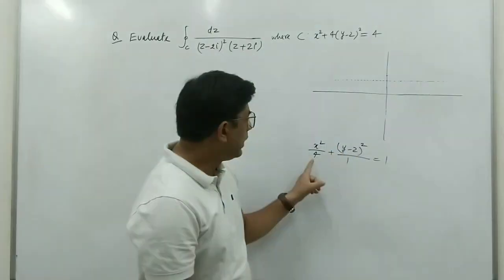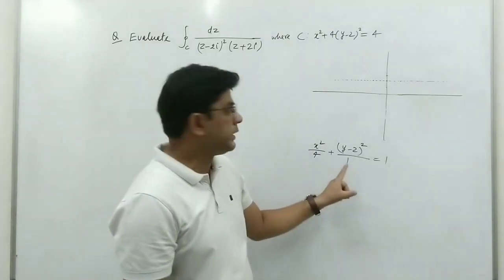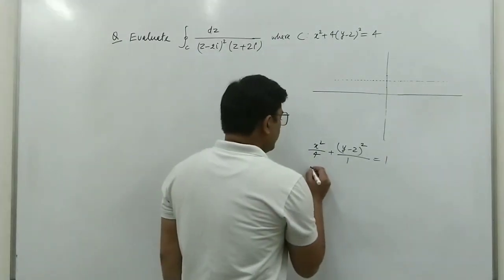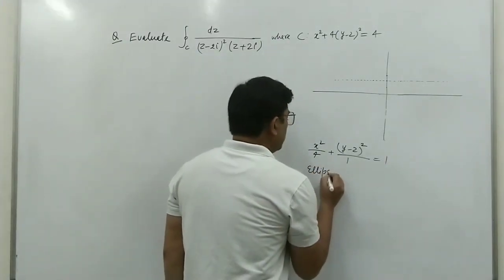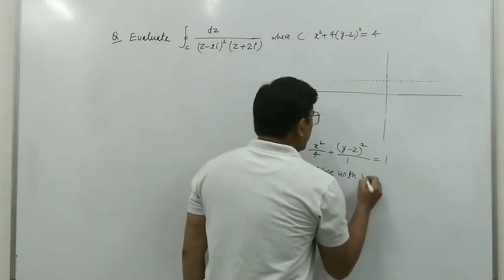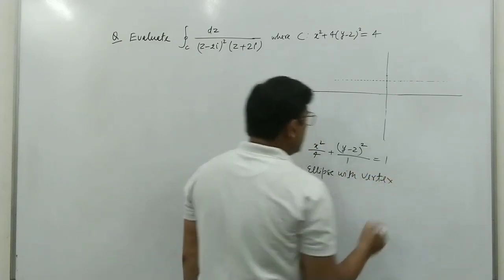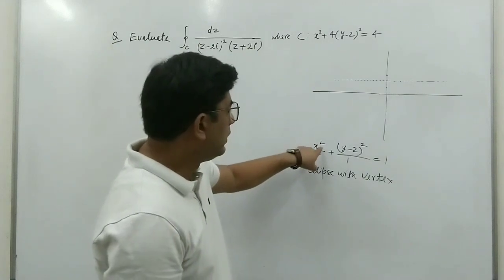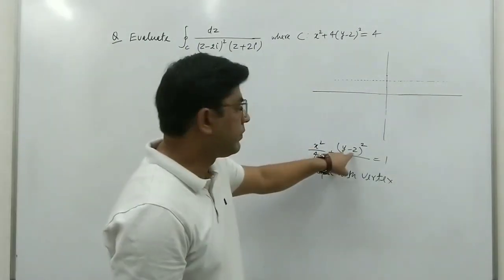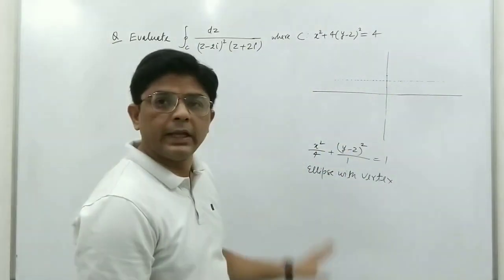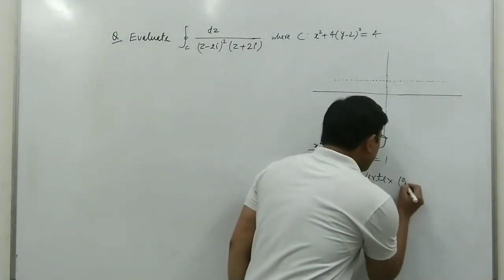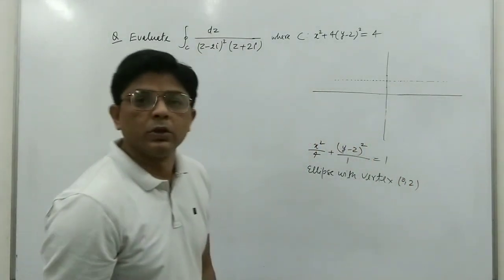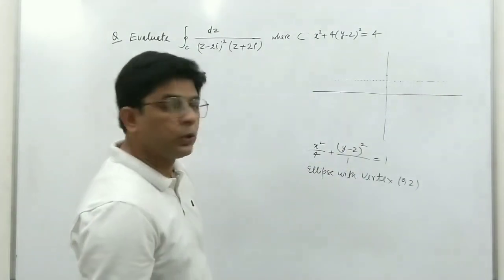So this is an ellipse with vertex at 0, 2.